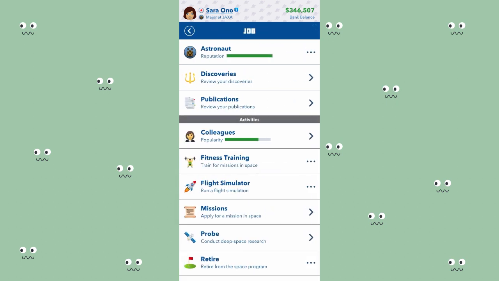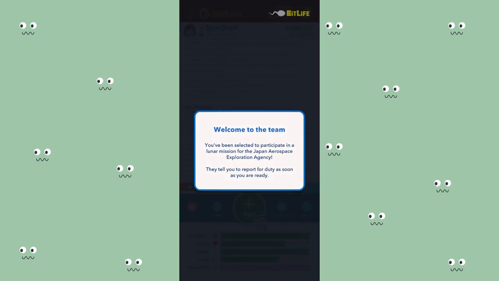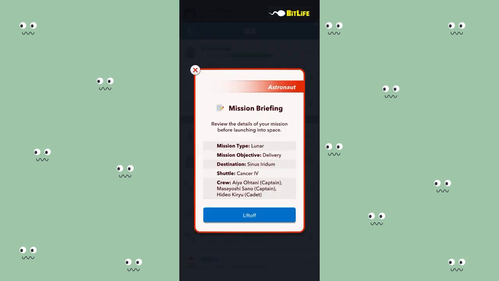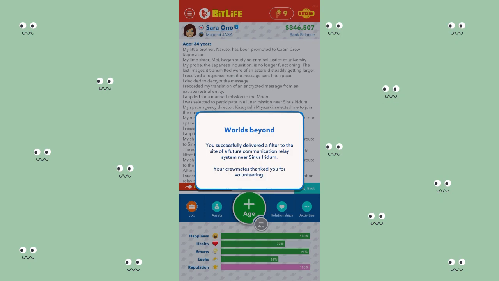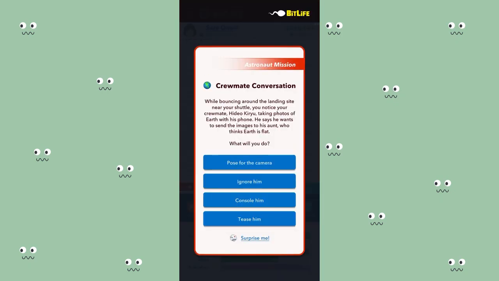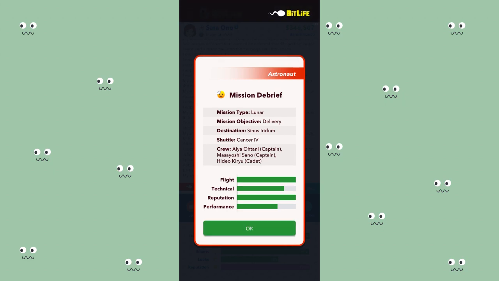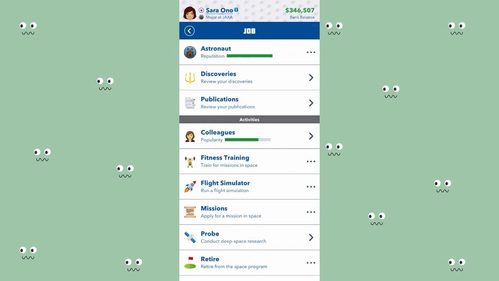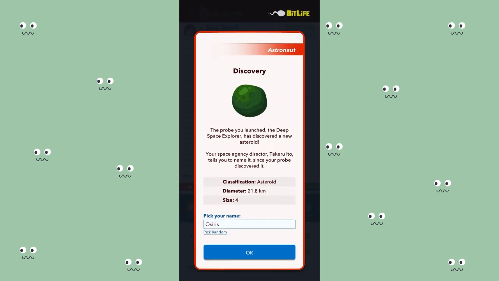You're going to publish them and it's going to improve your reputation. But my reputation is on 100 and I'm just going to show you how, like lunar exploration, and then begin mission to the moon. Volunteer to do it, pose for the camera, ask him to help, and then it was successful. So that's literally all you do. Everything is good. My fitness is okay, so I'm just going to age. And I've discovered a new asteroid. I'm not going to do anything. I'm not going to pick the name.